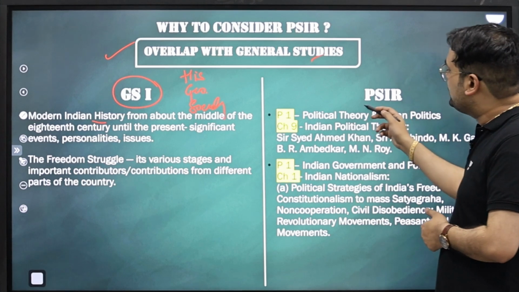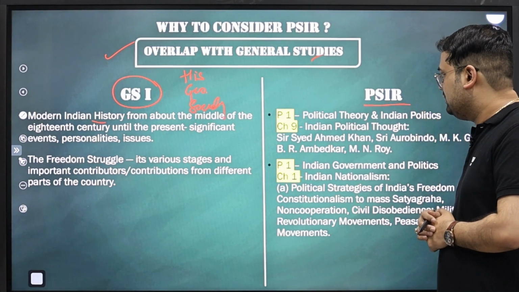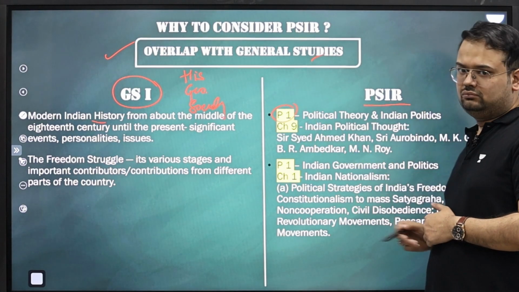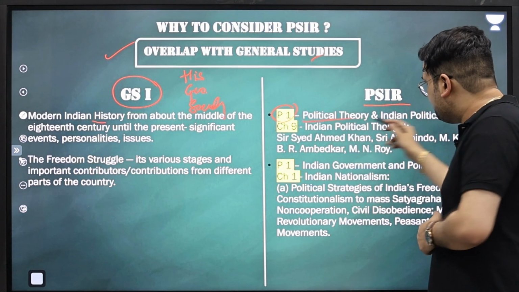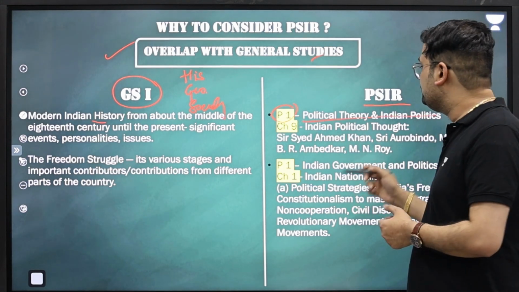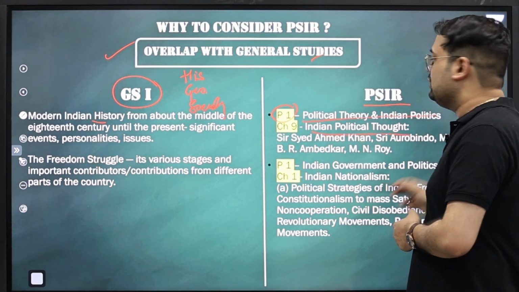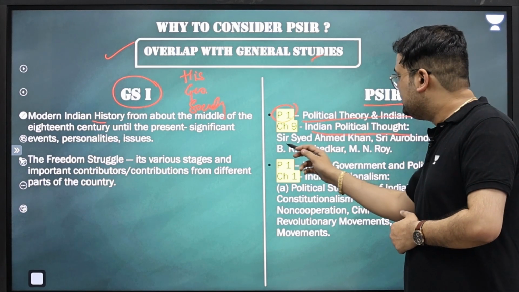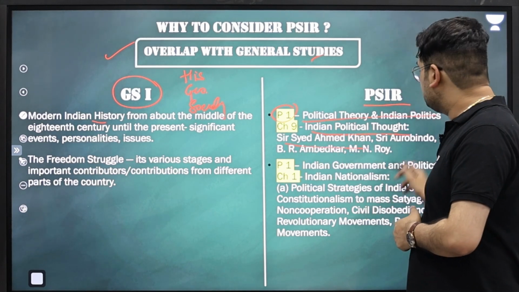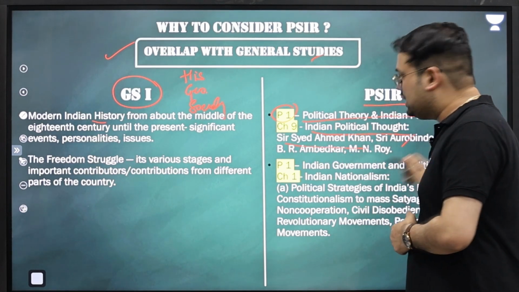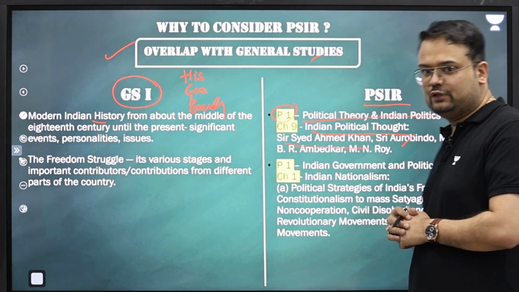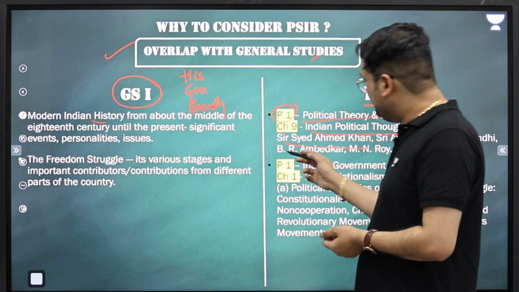In this aspect, when we look at PSIR, what exactly do we have? In paper 1, section A, that is political theory and Indian politics, we are supposed to understand Indian political thought. We need to study Sir Syed Ahmad Khan, Sri Aurobindo, Mahatma Gandhi, his role in India's freedom struggle, his views on it, and B.R. Ambedkar's views.